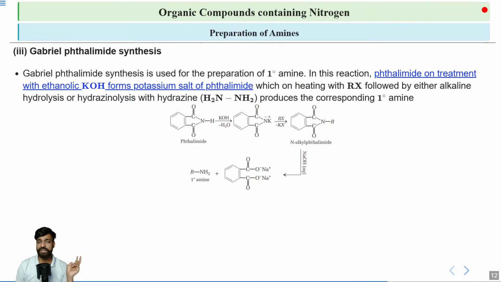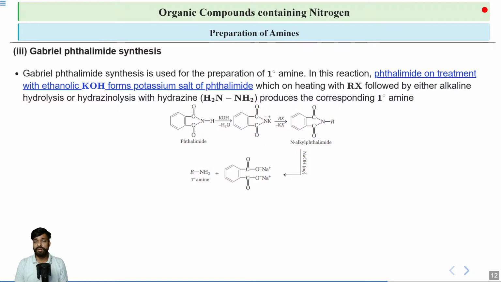If you are using alcoholic condition, then in most of the cases it will act as a base. But if you are using the aqueous solution, your OH minus will act as a nucleophile. And what is the nucleophilic center which is available? The most obvious center is your CO. First, it will attack one of the CO and the bond between your carbon and nitrogen will be broken. Then it will attack the other CO. Then another bond will be cleaved. Therefore, this NR part will be removed or cleaved away from this N-alkyl phthalimide, resulting in the formation of 1 degree amine. Okay. So this is the overall process.